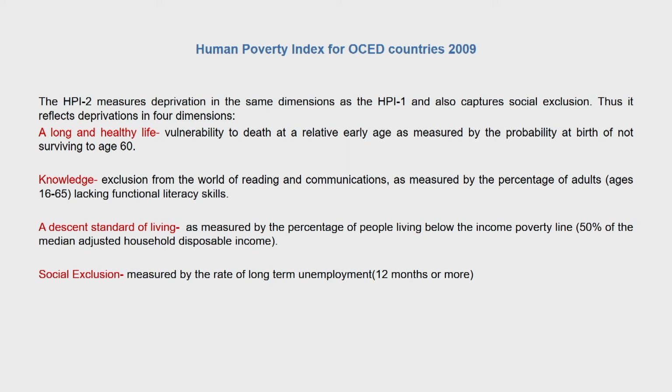Knowledge: deprivation occurs when there is exclusion from the world of reading and communications, as measured by the percentage of adults lacking functional literacy skills. Deprivation in terms of a decent standard of living: all those people who are below the poverty line of 50% of the median adjusted household disposable income in the case of developed countries. And social exclusion, as I just mentioned, is measured in terms of the rate of long-term unemployment.